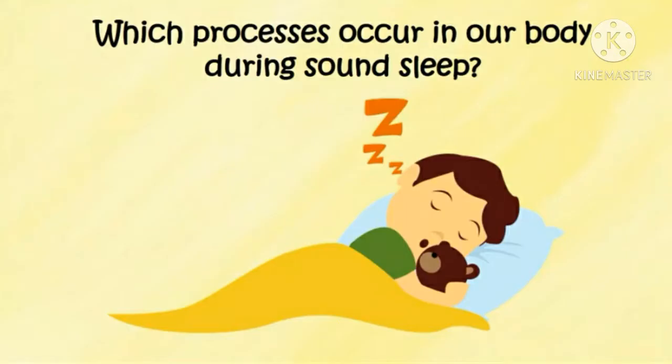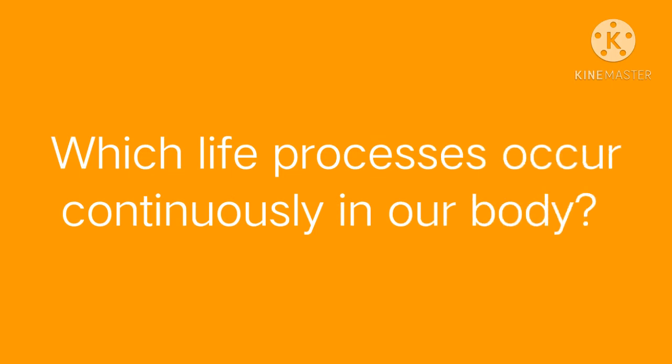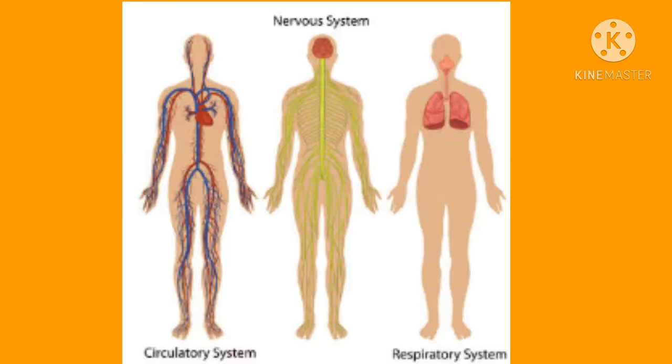See students, which processes occur in our body during sound sleep? Many vital processes such as circulation, respiration, digestion, etc. take place even when we are asleep. Next question, which life processes occur continuously in our body? Respiration, circulation and control of nervous system are constant processes that are taking place in the body.